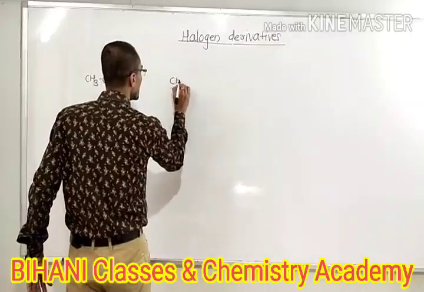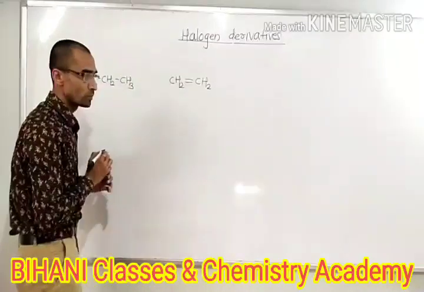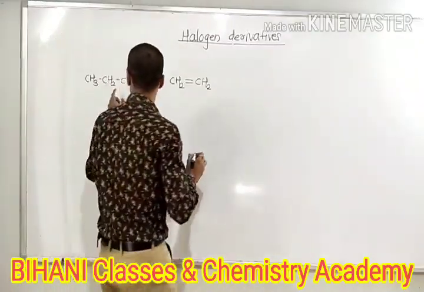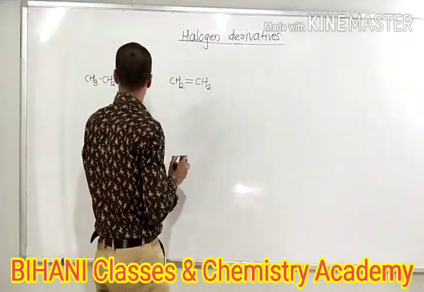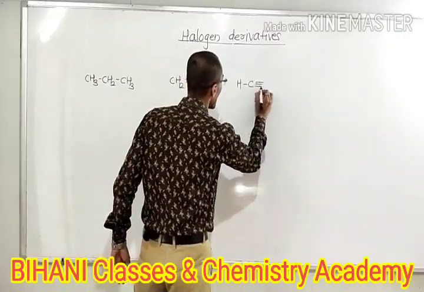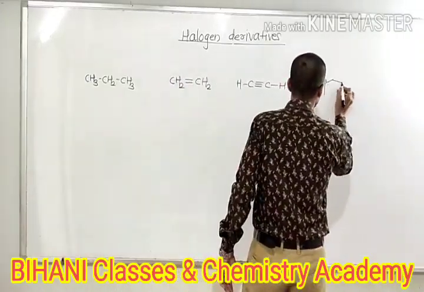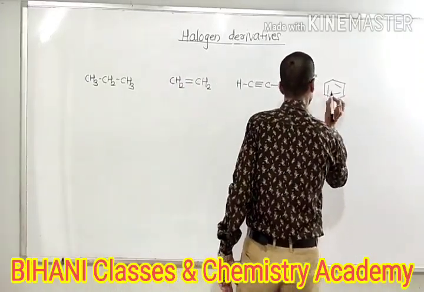Suppose we take CH2=CH2, that is ethene. These are the parent hydrocarbons. Then HC≡CH, an alkyne, and an aromatic ring, suppose benzene.